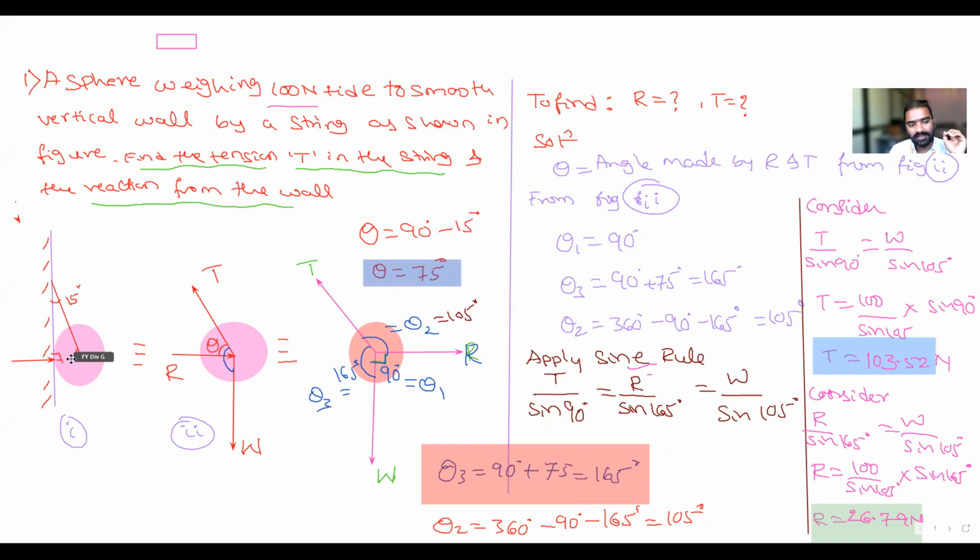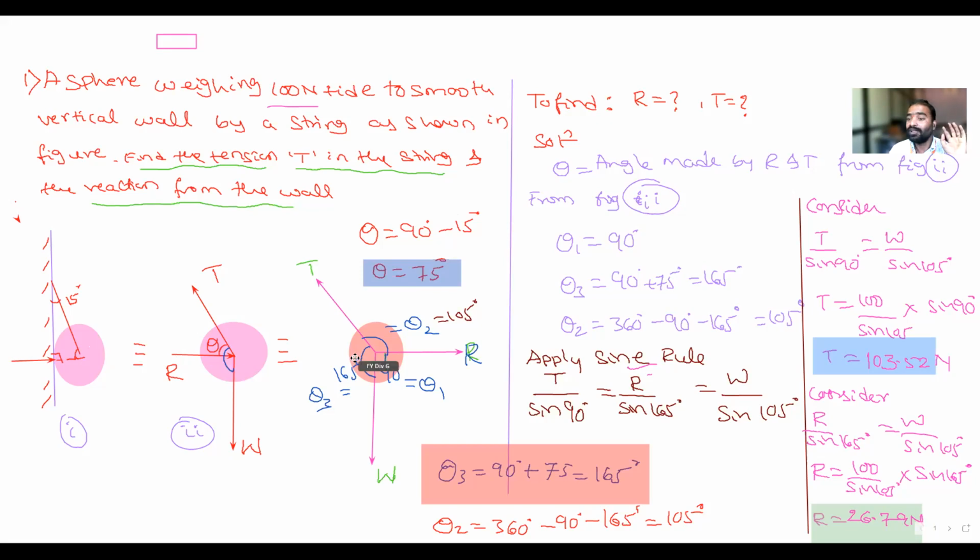See, this is a cylinder with a string attached. Now is this body moving or is it stable? It is stable, it is not moving. Next, after drawing its free body diagram, how many forces are there? Three forces. And are these three forces concurrent or non-concurrent? Concurrent.